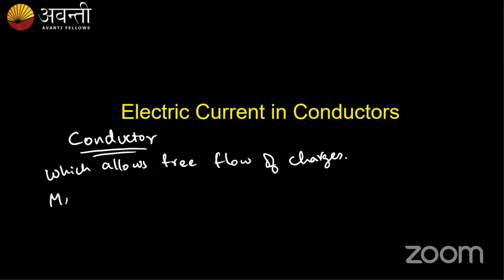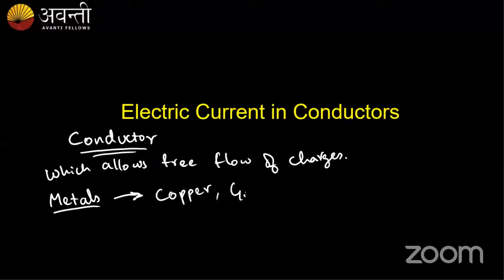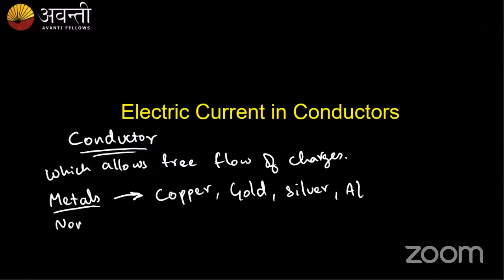All metals can be good conductors. Example, there are metals like copper, gold, silver, aluminum, etc. Some non-metals also are good conductors, like graphite. It's a carbon form. So there are some non-metals which are good conductors, that is graphite.